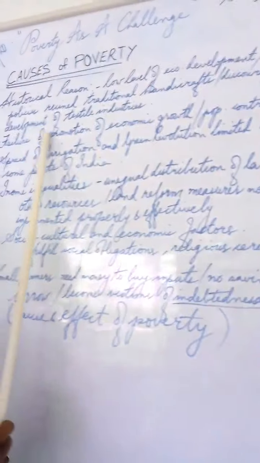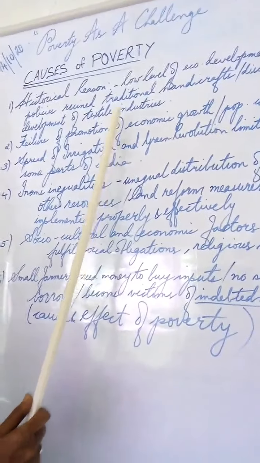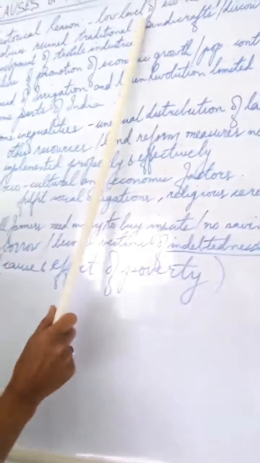So this went about discouraging the development of textile industries. Because of the East India Company, our textile industries also couldn't develop much. The people had to shift to some other jobs. Our traditional artisans had to move away from rural areas and look out for some other jobs. So there was a low level of economic development.